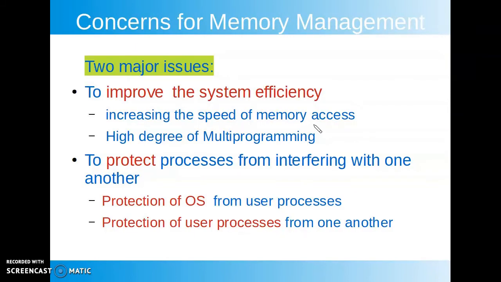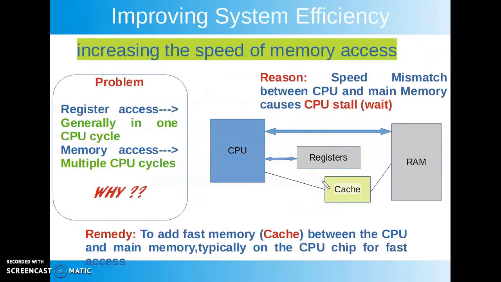There are two major concerns for the memory management module which need to be handled in a proper way. The first concern is to improve the system efficiency, and the second is to protect processes from interfering with one another. To improve the system efficiency, the first way is by increasing the speed of memory access. Now, what is the meaning of this term?